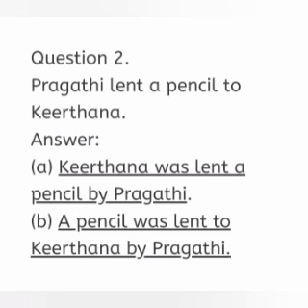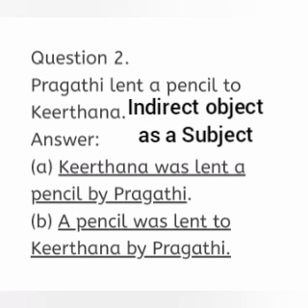The second question: Prakriti lent a pencil to Kirtana. Here there are two objects in the question. A pencil is a direct object, Kirtana is an indirect object. First, we have to use the indirect object Kirtana as a subject and the auxiliary be verb.